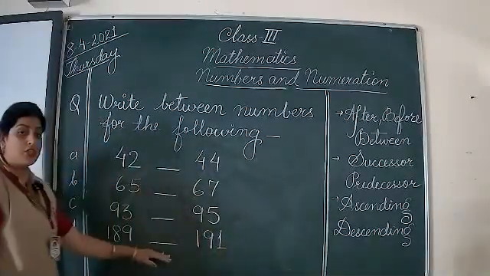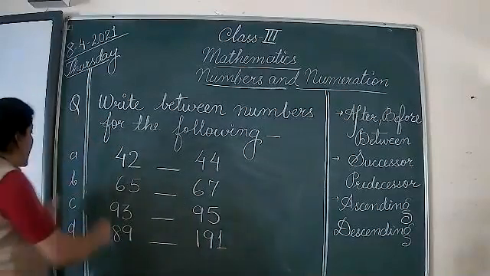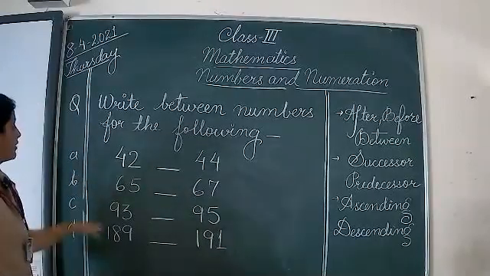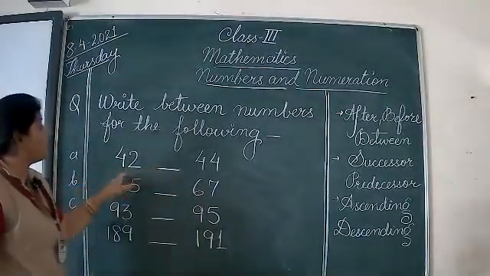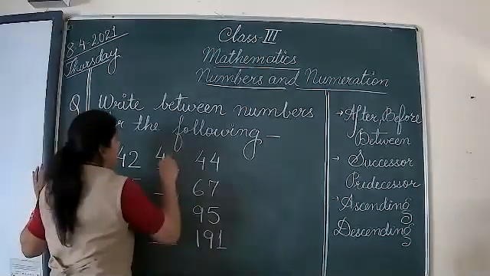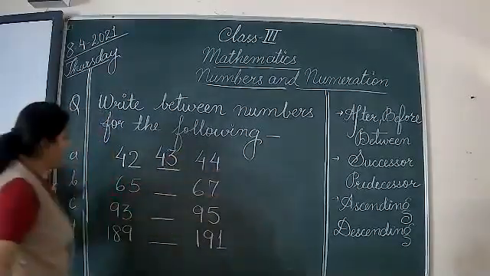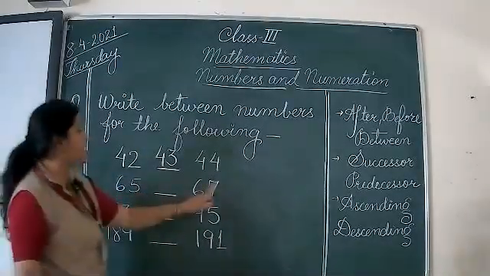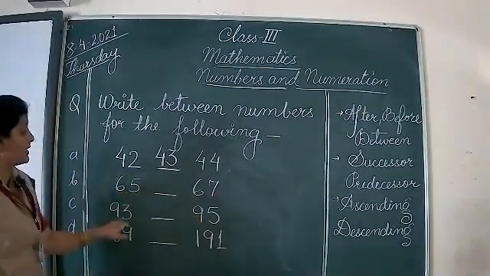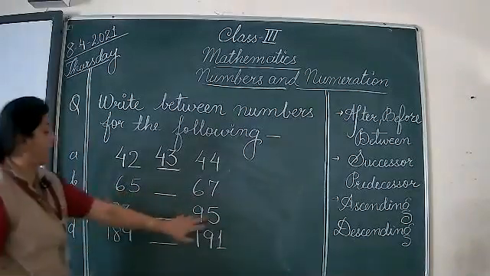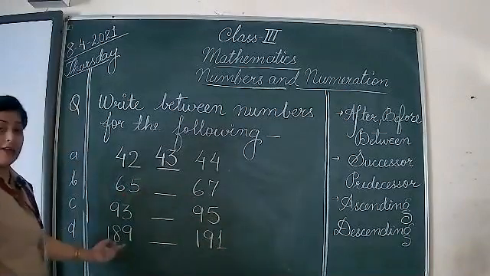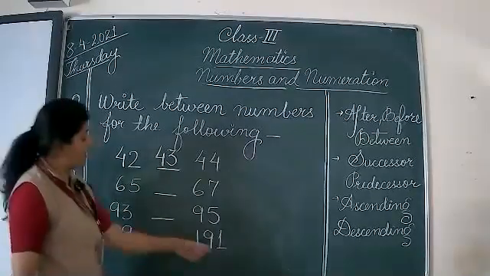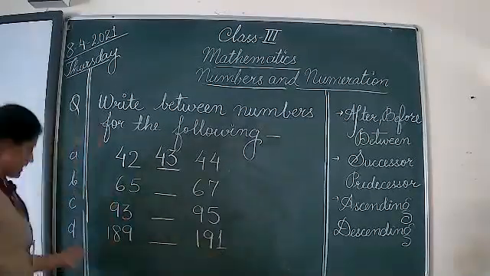So here are some questions for you to practice. I'm doing one for you. The rest, 3, B, C, and D, you'll be doing in the rough copy. Okay. So 42, do normal counting. 42, 43, then comes 44. 65, what will be here? You have to write in your rough copy. 67. 93, what will come over here? The 95. And this is one example I've given you of 3 digit also. 189 and then 191. Copy them quickly.